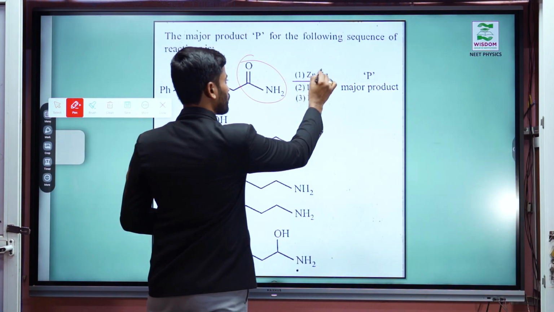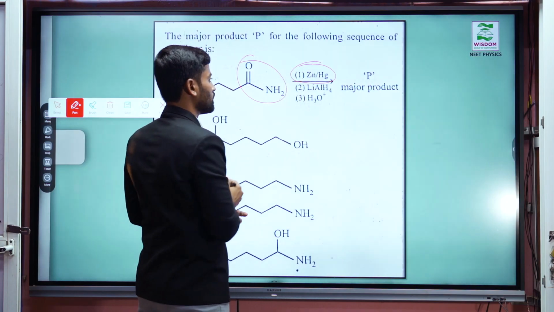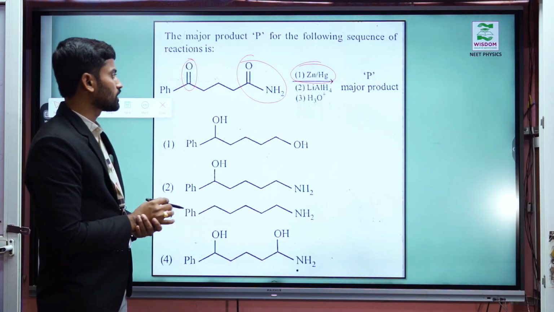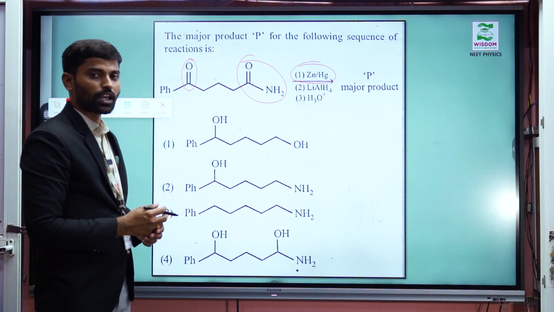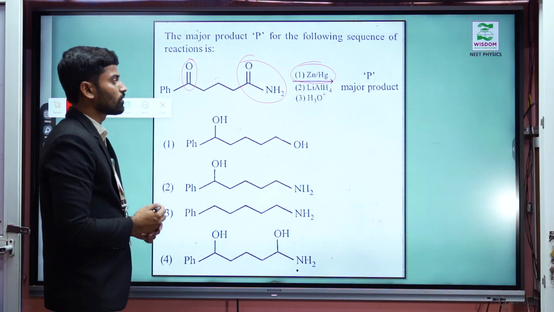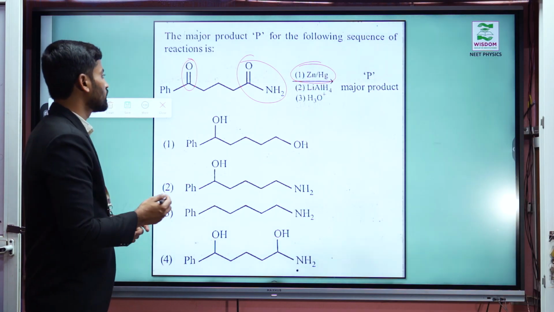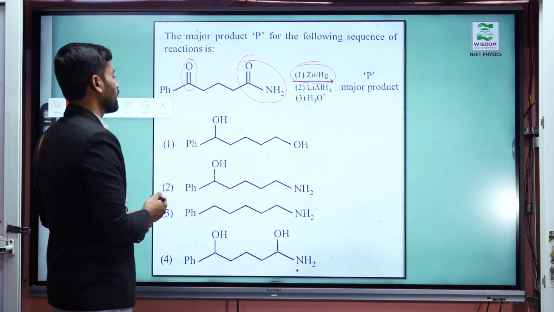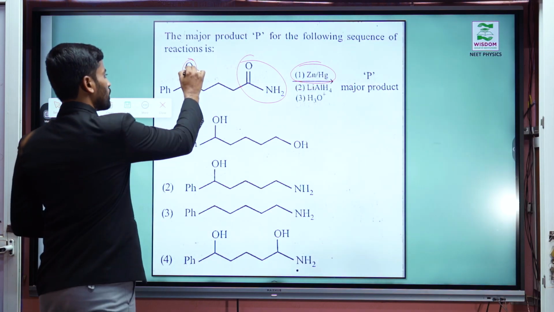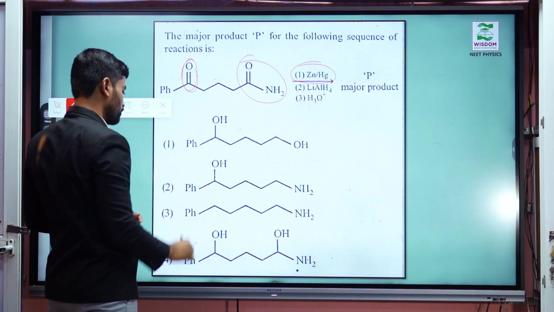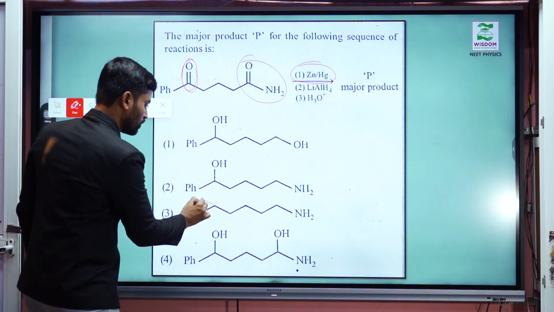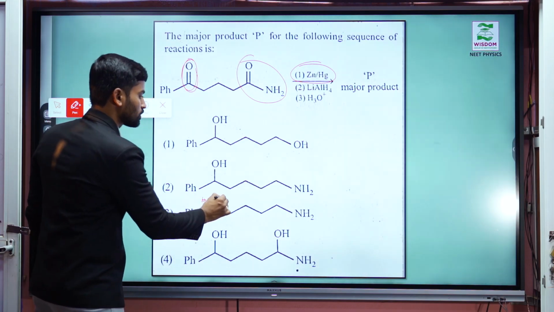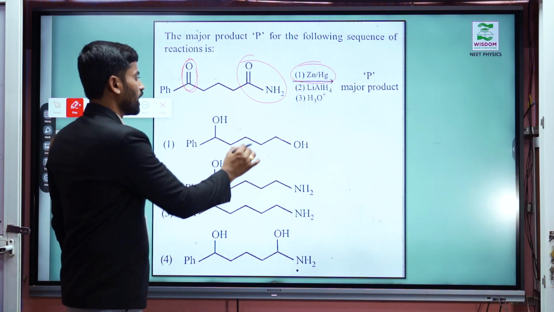Okay, what are they adding here? First one, zinc amalgam they are adding here. Zinc amalgam and concentrated HCl indicate the Clemmensen reduction. What is the role of the Clemmensen reduction? It reduces carbonyl compounds to hydrocarbons. That means this CO carbon is converted into the CH2 group, the methylene carbon, which is present here. And next one, it does not disturb the amide functional group.